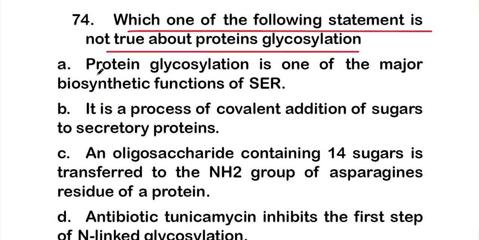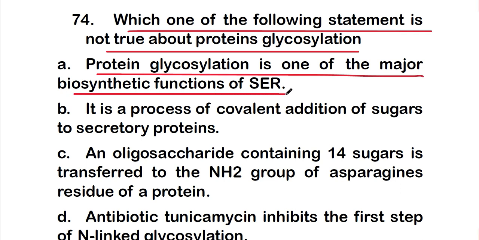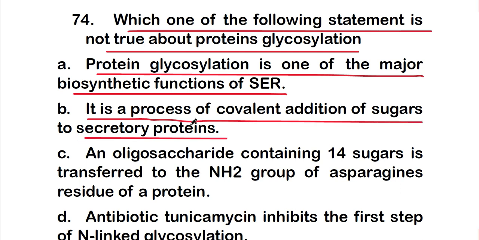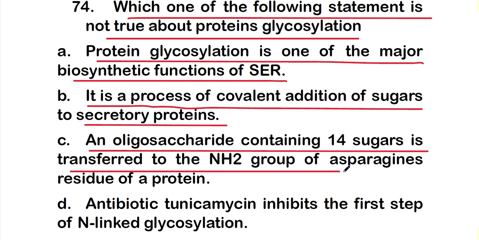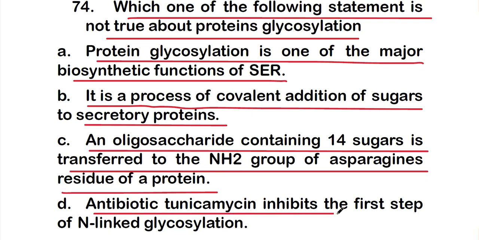And the options are: option A, protein glycosylation is one of the major biosynthetic functions of smooth ER; option B, it is a process of covalent addition of sugars to secretory proteins; option C, an oligosaccharide containing 14 sugars is transferred to the NH2 group of asparagine residue of a protein; or option D, the antibiotic tunicamycin inhibits the first step of N-linked glycosylation.